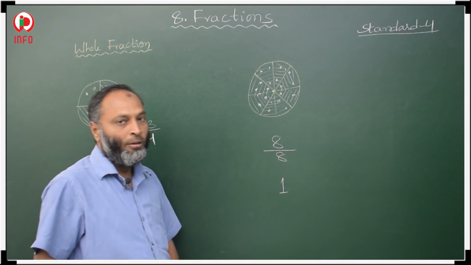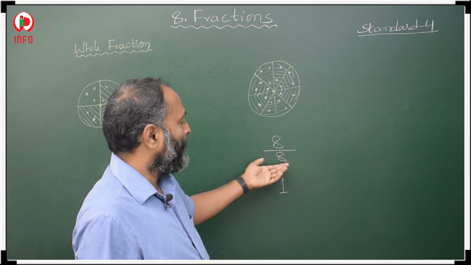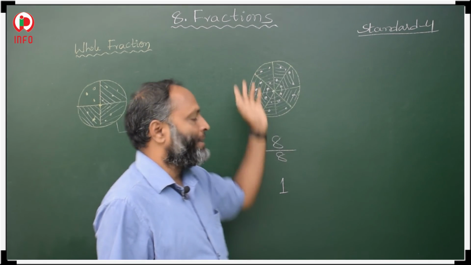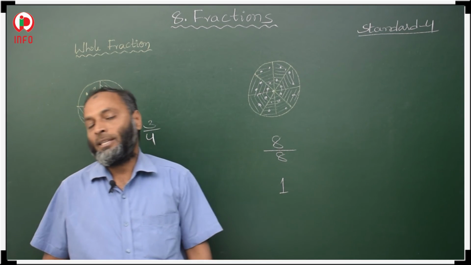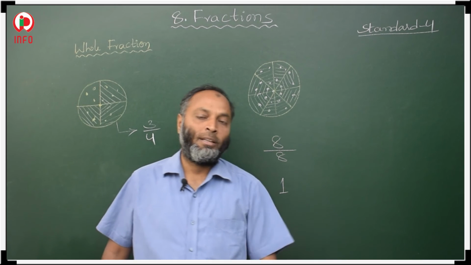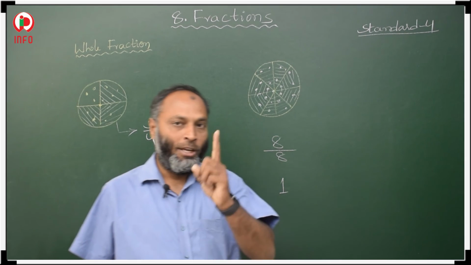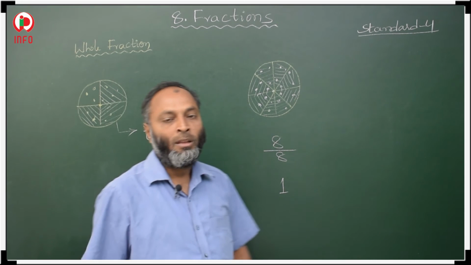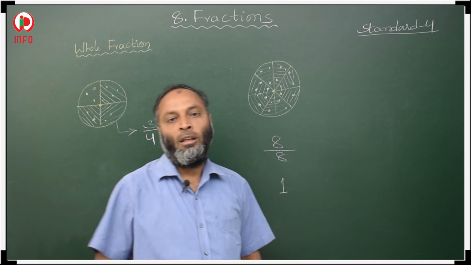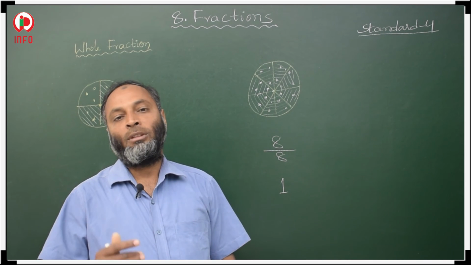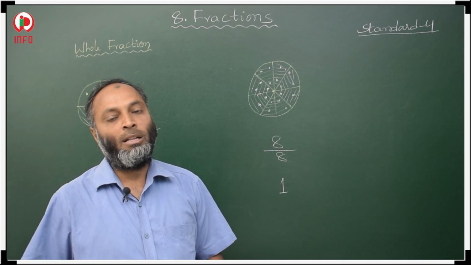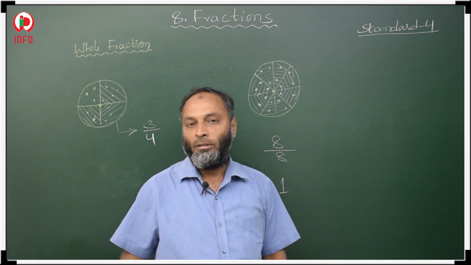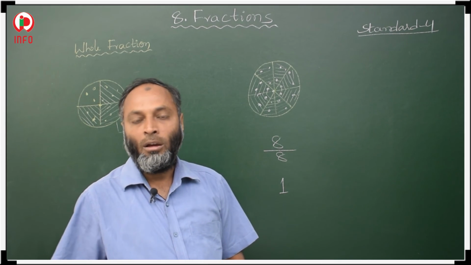In total 8 pieces, you ate complete 8 pieces, it means you ate 1 pizza. So that is a whole fraction. When numerator and denominator are both the same numbers, that is always equal to 1.